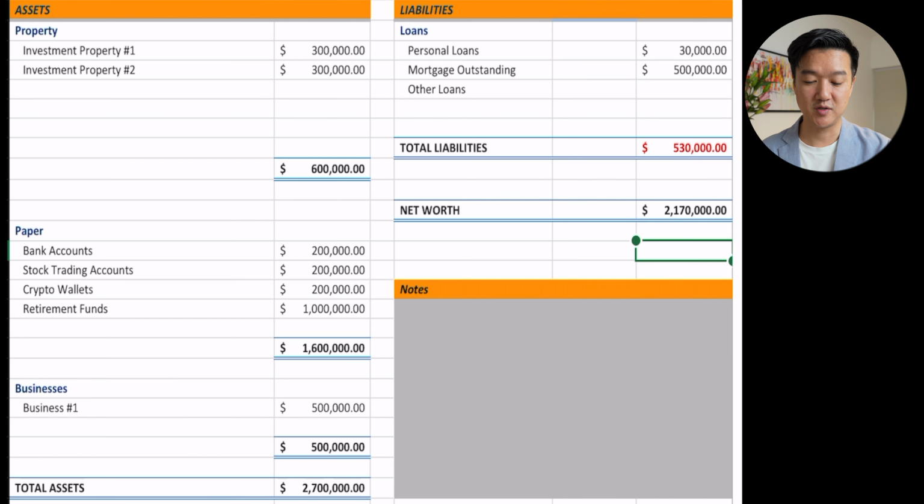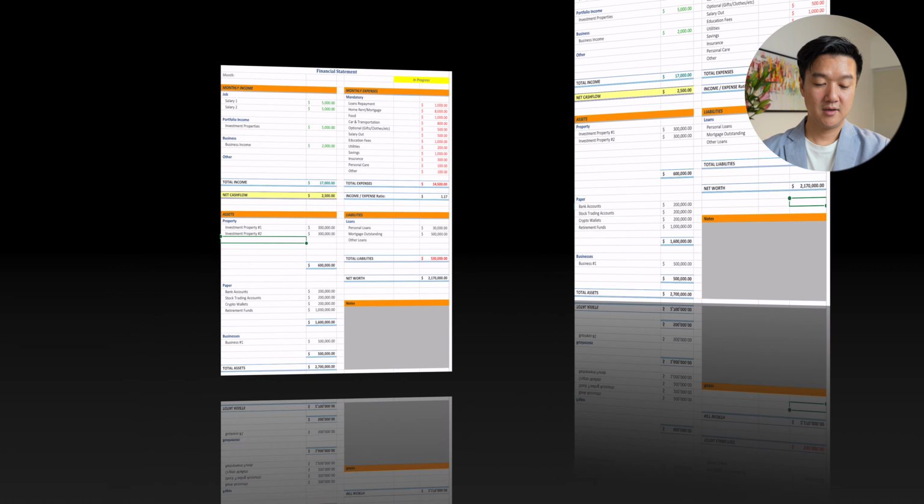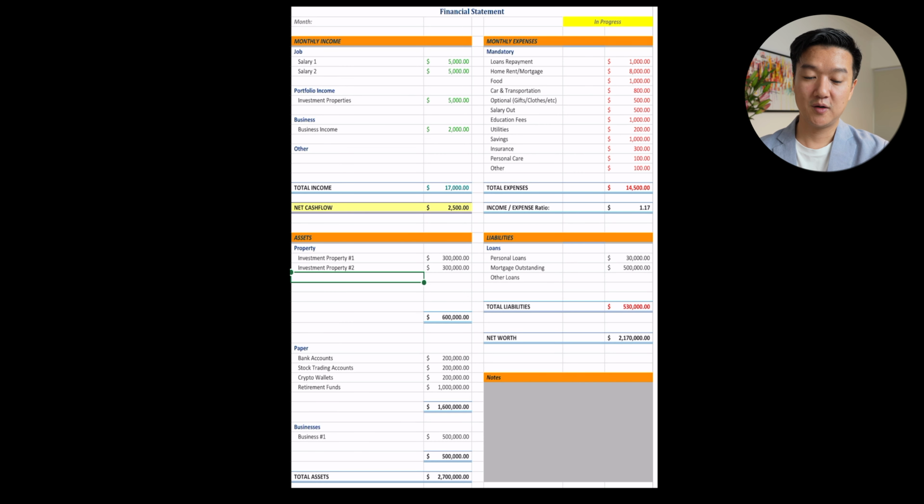So 530,000. So roughly your assets are more than your liabilities, and your net worth is about 2.1 at this stage. All right, so basically here we have to have a look at what else can we acquire. So let's say my income and expenses, the way I'm thinking is that, well, the income is actually not that solid every month, but my expenses are pretty consistent because I've been tracking them.